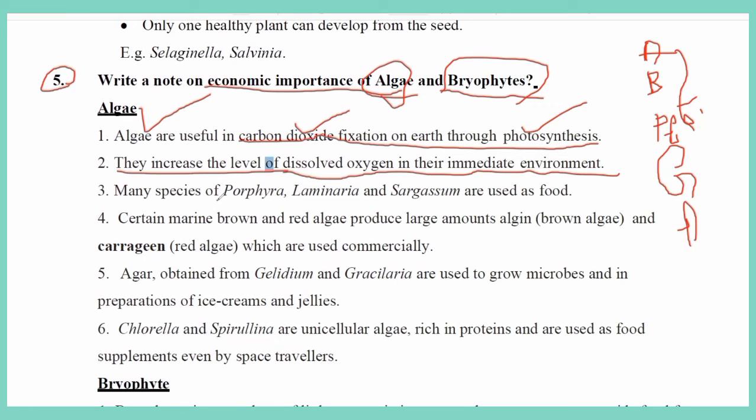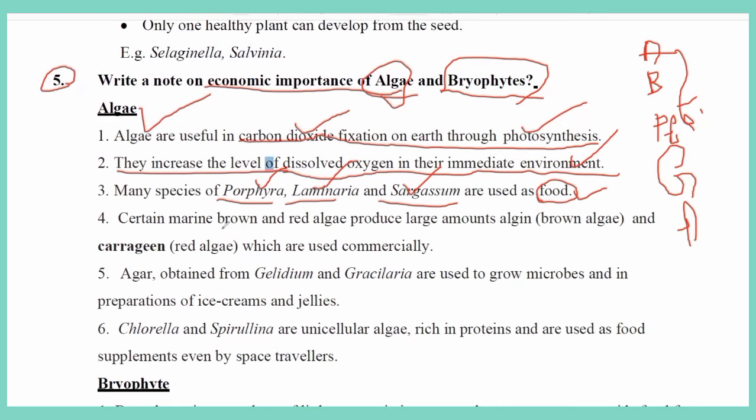Many species like Porphyra, Laminaria and Sargassum are used as food material. So algae are not only responsible for providing oxygen to this environment but also provide food. The food-providing algae are Porphyra, Laminaria and Sargassum.